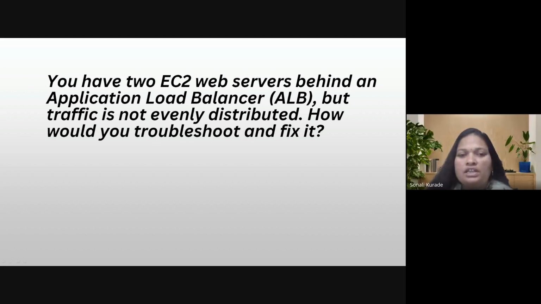Okay, very well explained, Naresh. The work of ALB is distributing the traffic equally. If one of your instances is not working or not healthy, then it will send the traffic to the other instance. That is one scenario. For that also we can do troubleshooting, like having an auto scaling group. If one instance is not working, the auto scaling group will create a new instance, or we can repair that instance, whatever the problem is. That way also we can do.